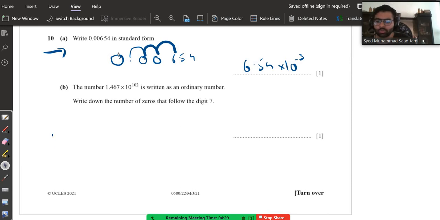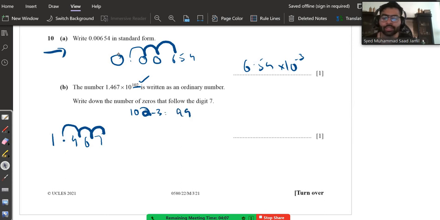Yeah, exactly. So look, 1.467 multiplied by 10 to the power 102. First of all, go 3 places forward. 1, 2, 3. After this, zeros will start to come. There will be only zeros. So that means it was 10 raised to power 102. You will subtract 3 from it. So it turns out to be 99. So after the number 7, there will be 99 zeros. Okay, so 99.